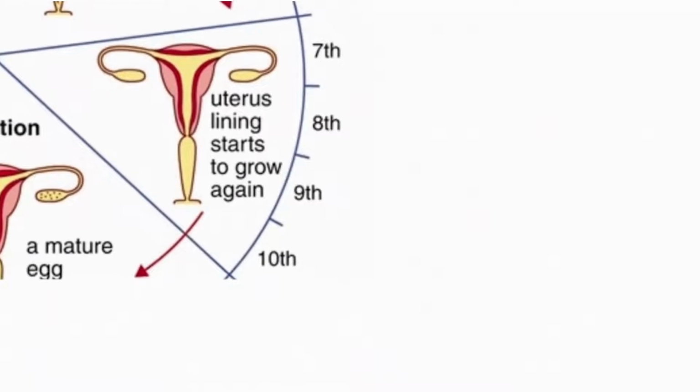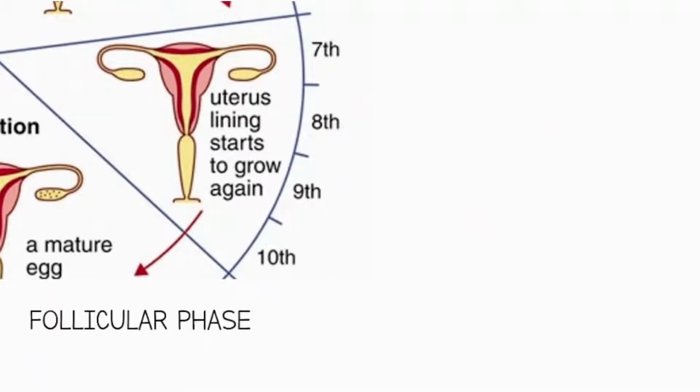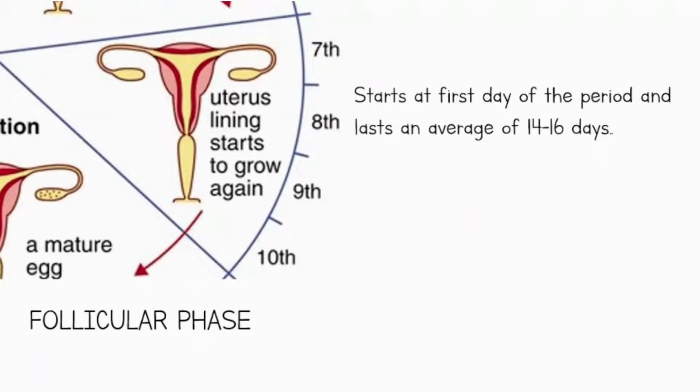Next is the follicular phase. This phase starts from the first day of the period, overlapping with the menstrual phase until ovulation. This phase lasts an average of 14 to 16 days.